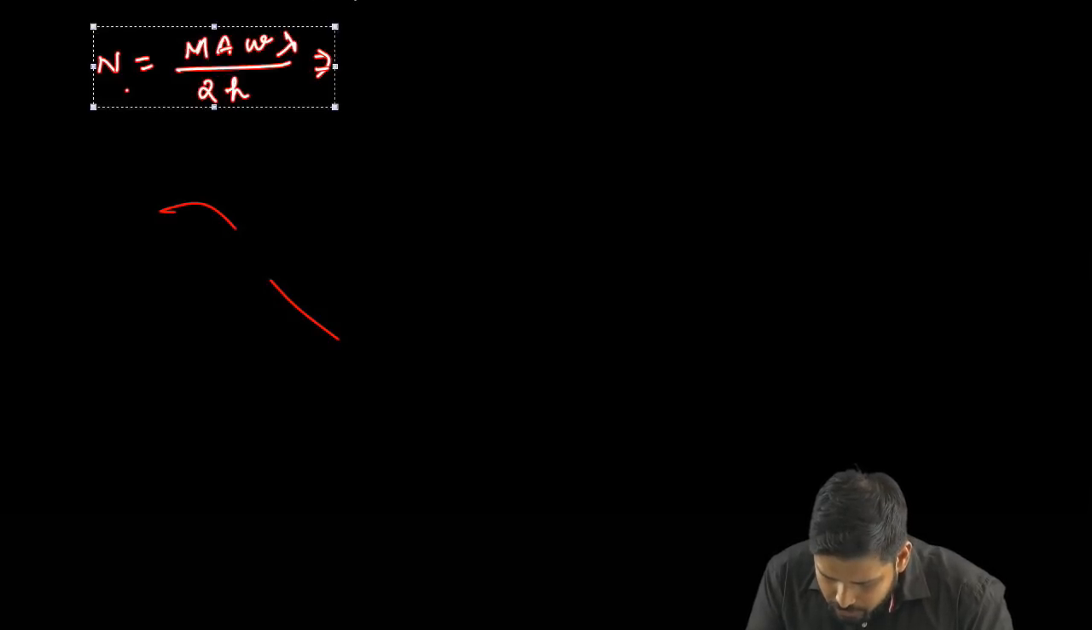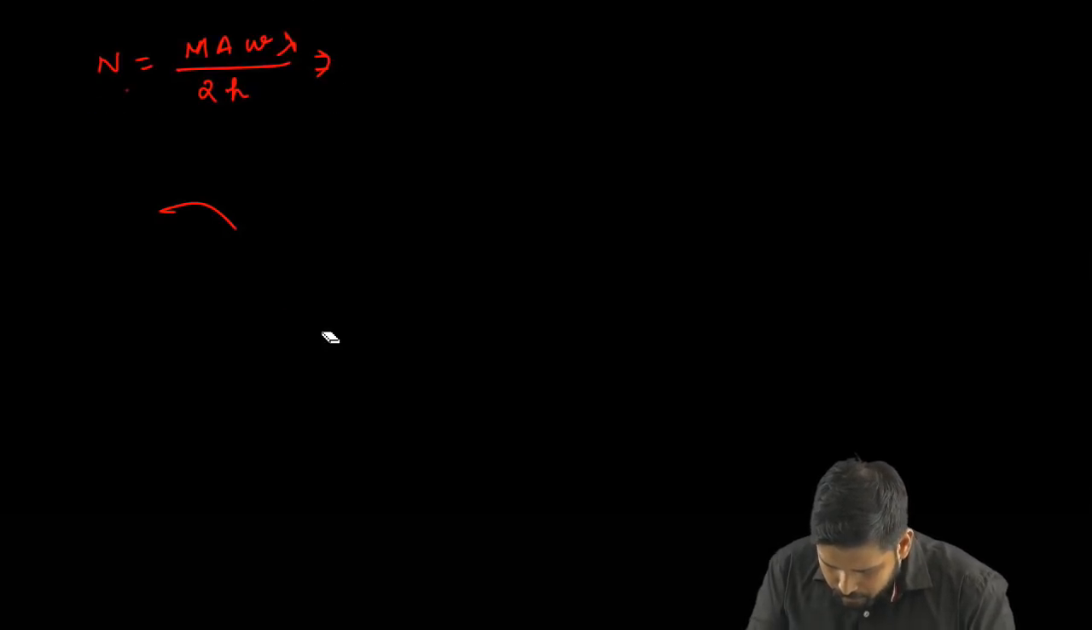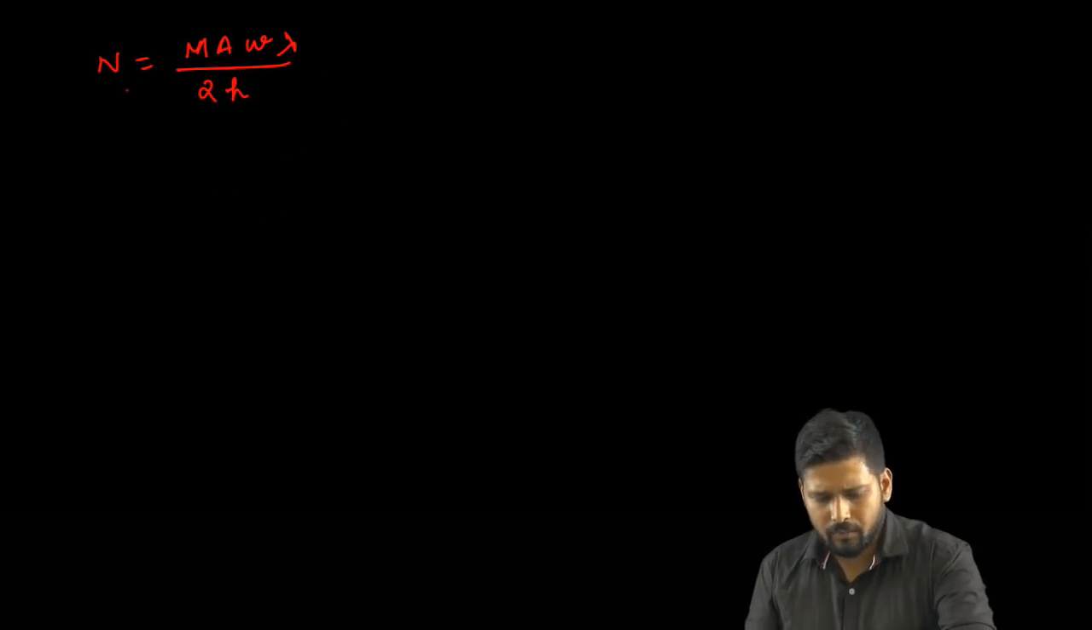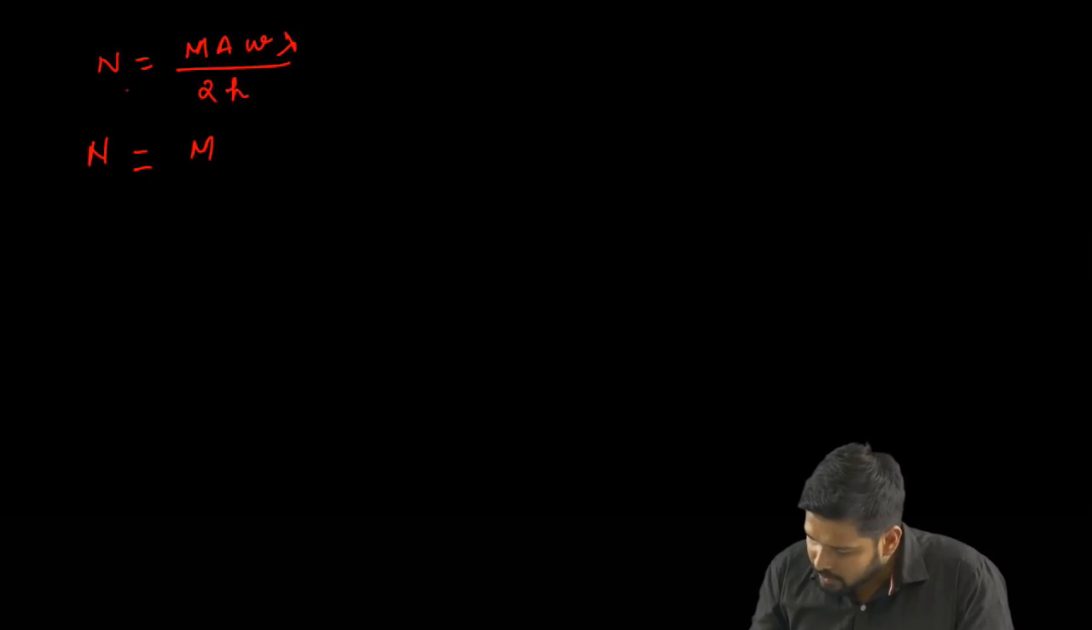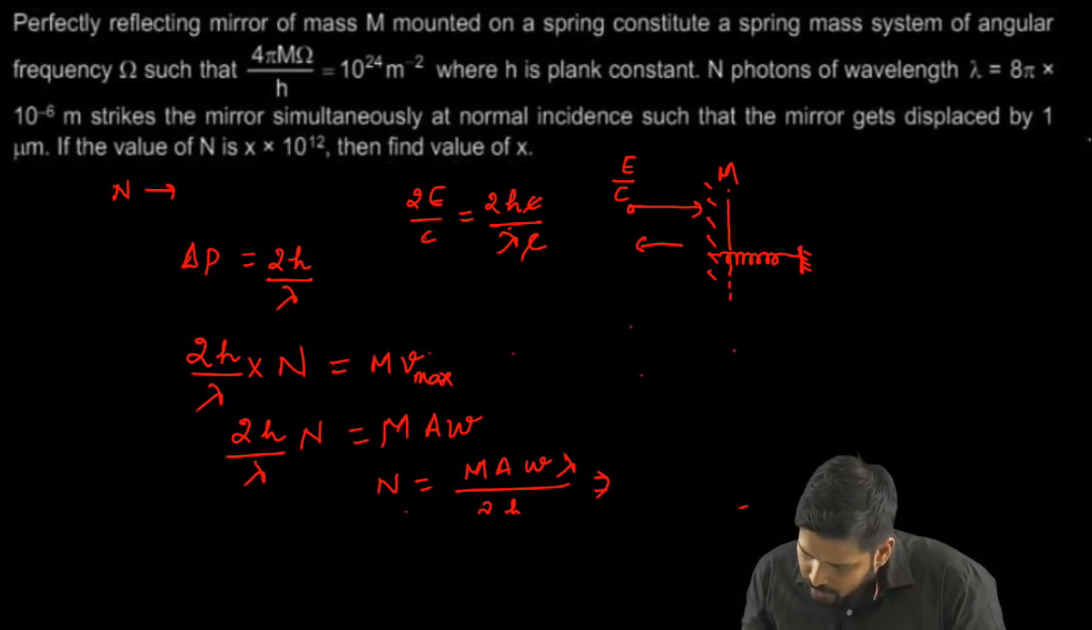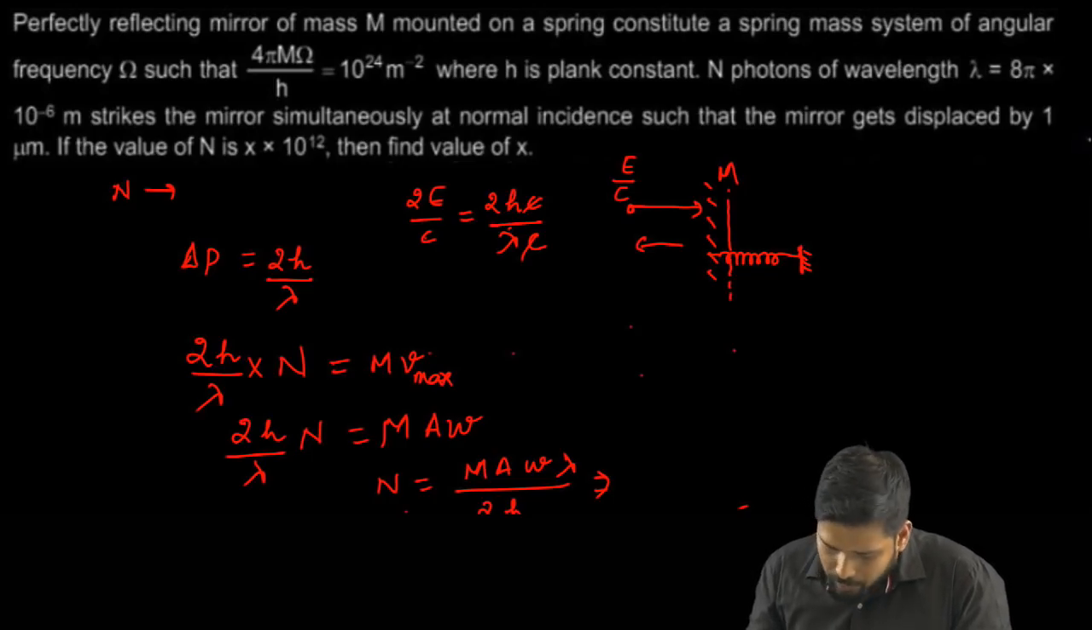So I've got this expression now. Fine, all I need is to substitute the values. Okay, so I have n equals to m, n equals to m. A is given as 1 micrometer, so that's 10 to the power minus 6.